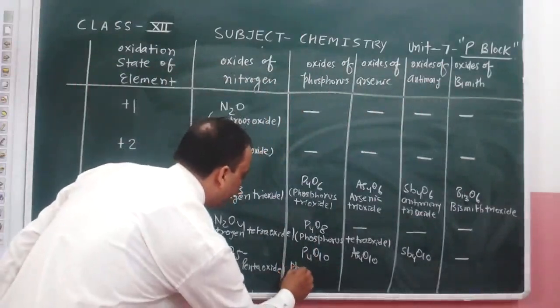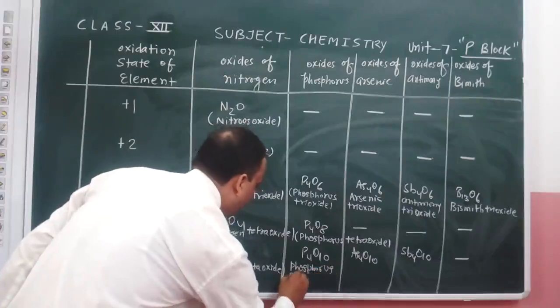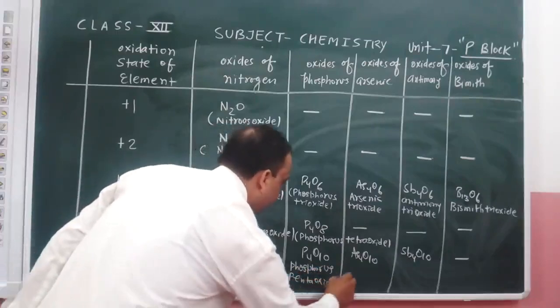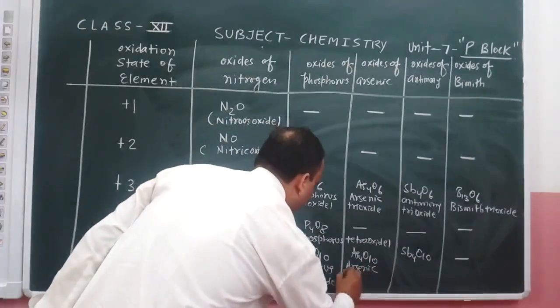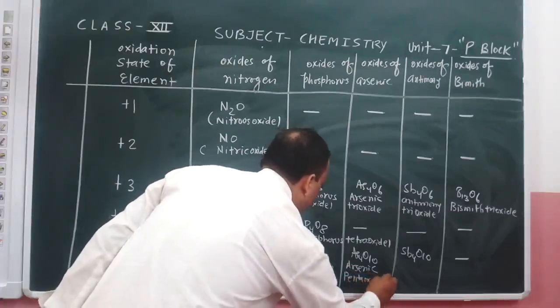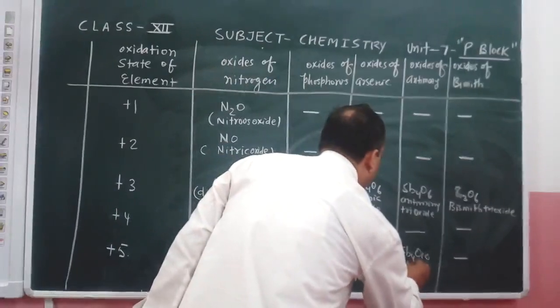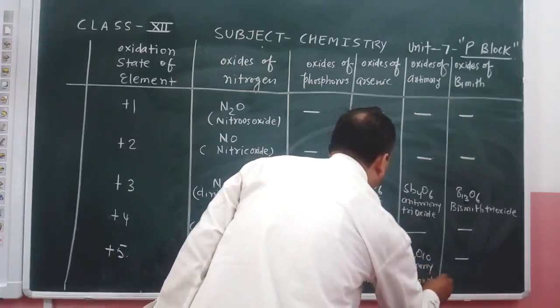Names of these compounds: phosphorus pentaoxide, arsenic pentaoxide, antimony pentaoxide.